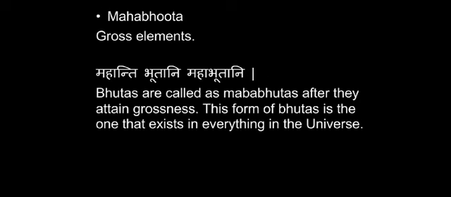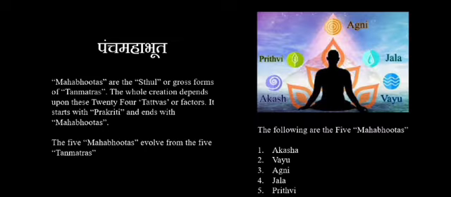Now let's come to the word Mahabhuta, the gross elements. Mahanti Bhutani Mahabhutani. Bhutas are called Mahabhuta after they attain grossness. Maha means gross. These forms of Bhuta exist in everything in the universe. There are a total of 5 types of Mahabhuta in the universe. That's why it is known as Pancha Mahabhuta.